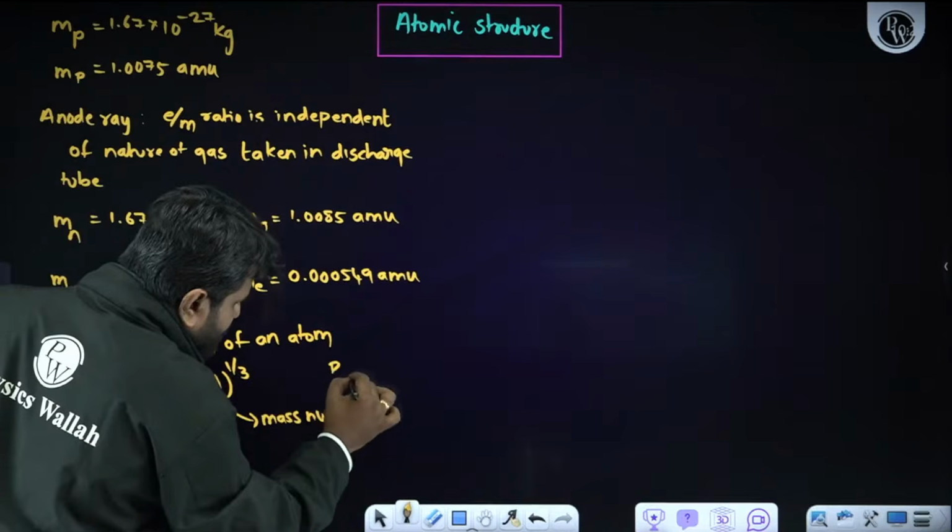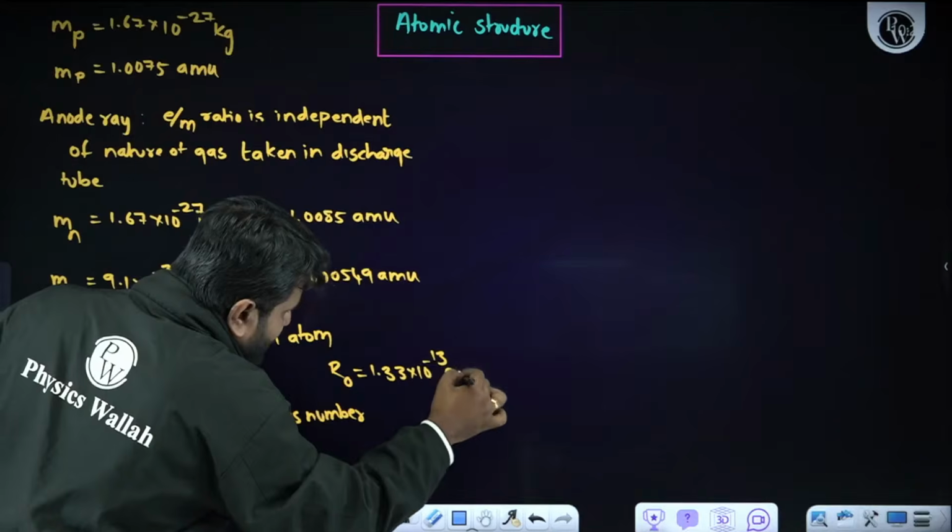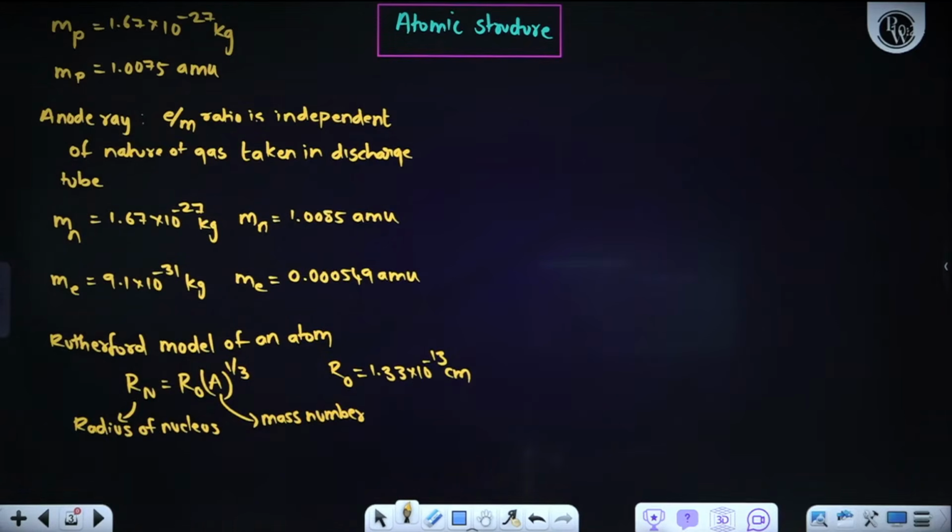What is the value of R0? R0 value is 1.33 into 10 to the power minus 13 centimeter. Remember the units, my dear students. This is where the majority of students make mistakes. When it comes to nucleus, what will be the diameter?